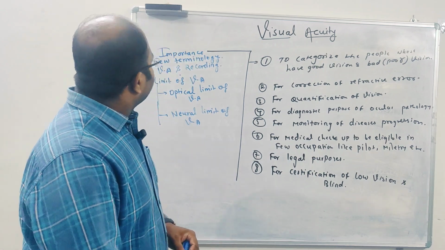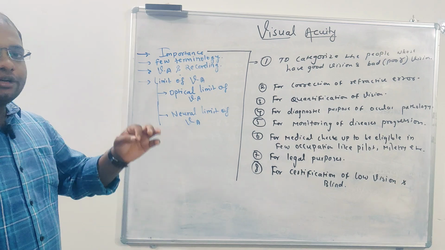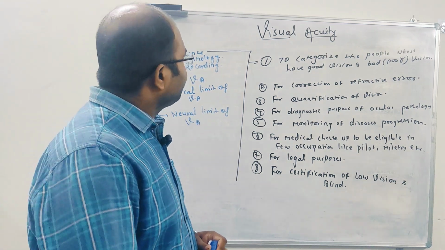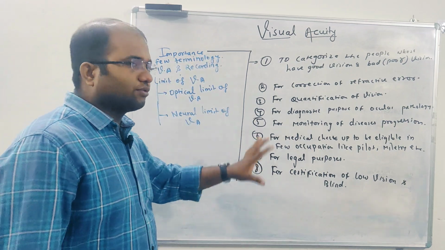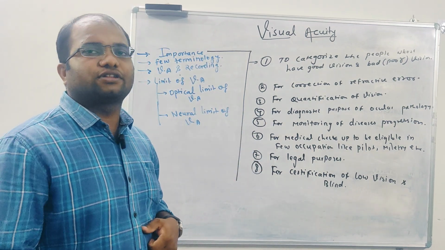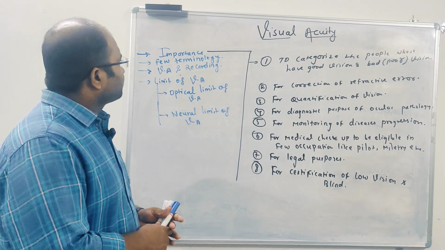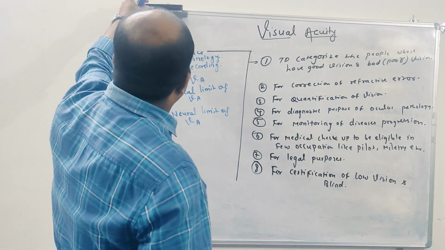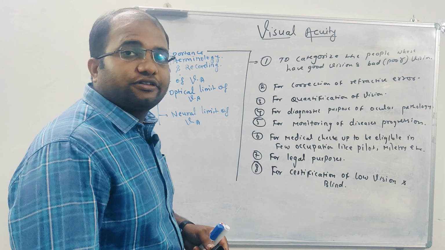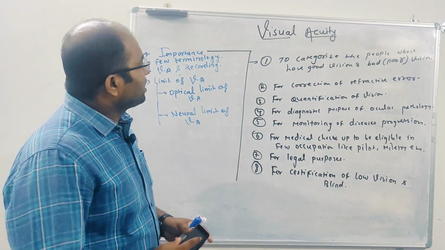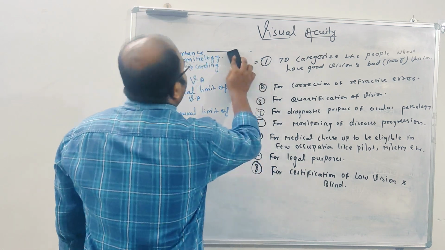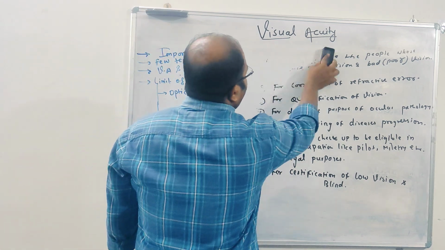Before really going into the depth of this visual acuity topic, I want to highlight a few terminologies so that it will be easier for us to go through the lecture in the further classes. The terminology used here is MAR, which is called minimum angle of resolution, and one more terminology is called visual angle.